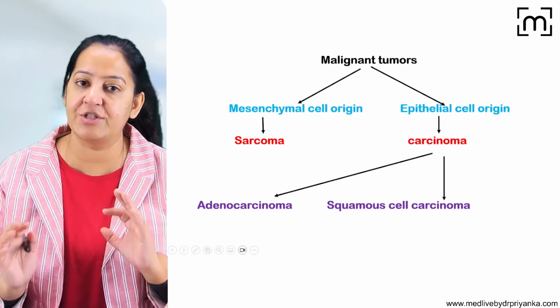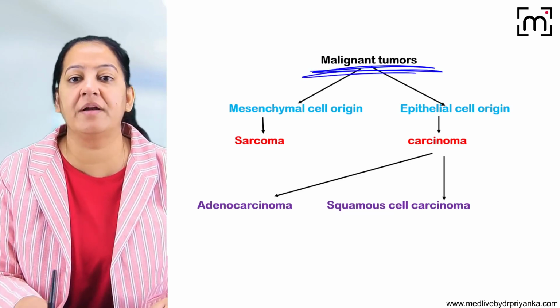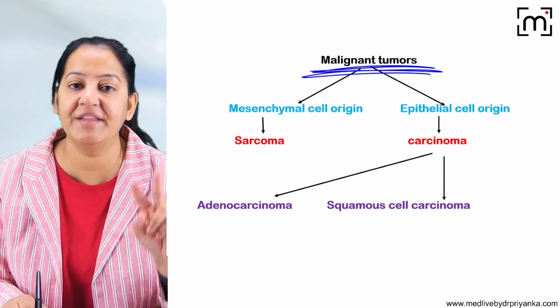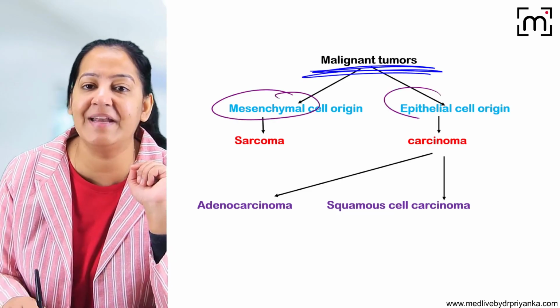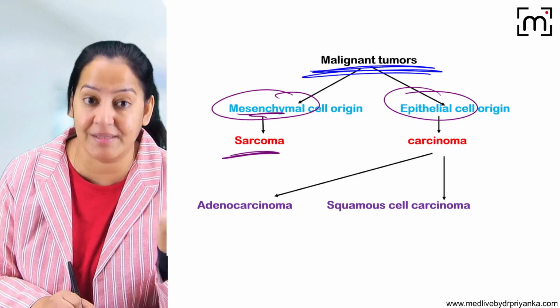Now coming to the nomenclature of malignant tumors. We have seen the nomenclature of benign tumors. The nomenclature of a malignant tumor depends on which cell that malignant tumor is occurring in. In the human body, there are 2 types of cells, mesenchymal cells and epithelial cells. If the malignant tumor is occurring in a mesenchymal cell, it is known as sarcoma. The suffix is sarcoma.